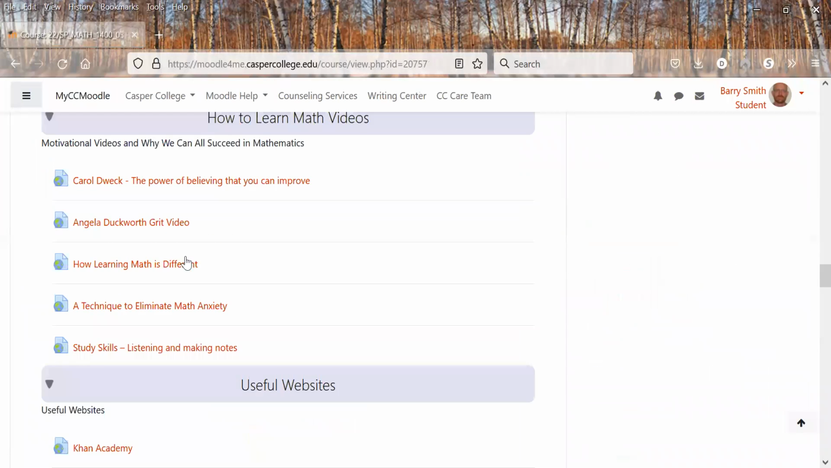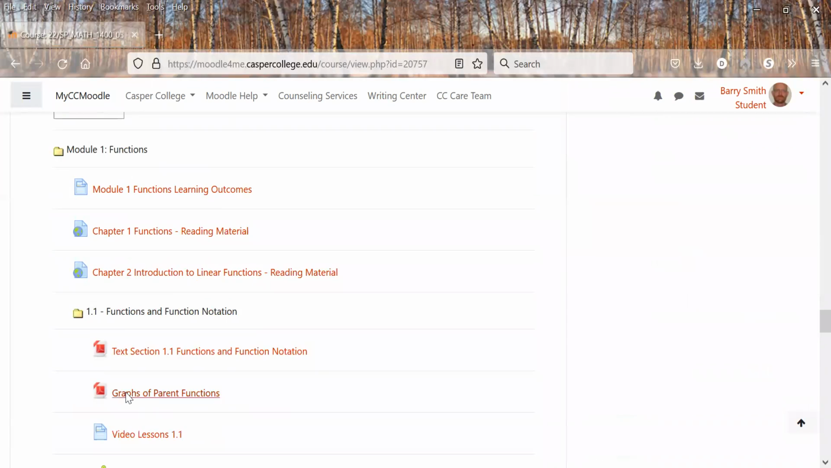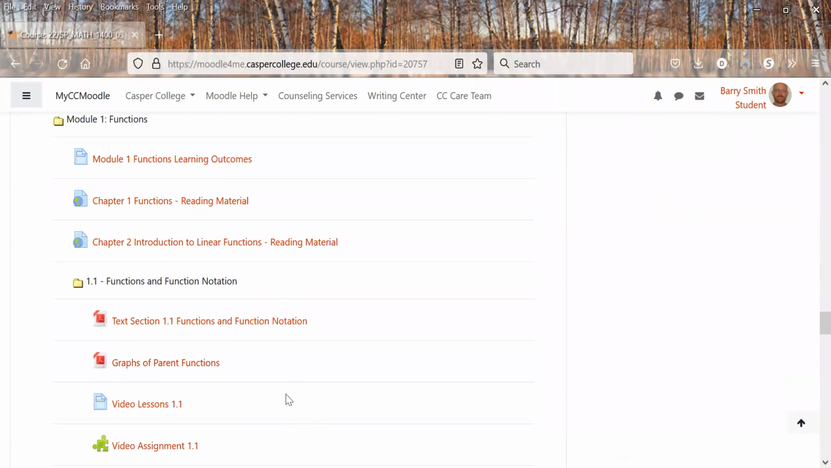All right, so going back here again, the modules from here down are like the rest of the modules in the course. You start with outcomes, and you have your reading materials, different ones.